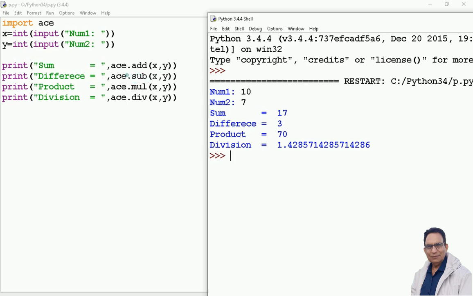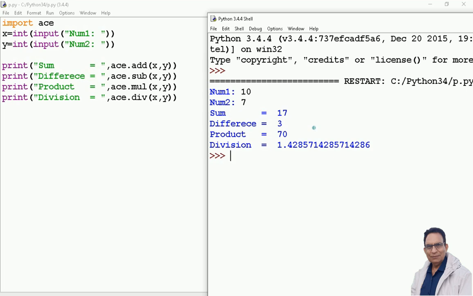So when this function call is there, it goes to the file ace, which is my module file, and there it finds a function definition, and the function name is add, and it has two parameters there, and those two parameters are added, and we are getting the answer here. So this is how we can create a user-defined module and use that module in our programs.